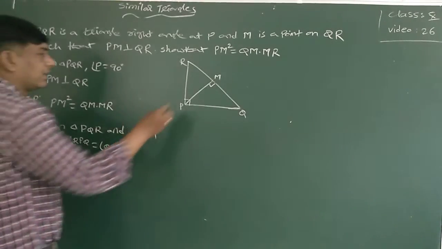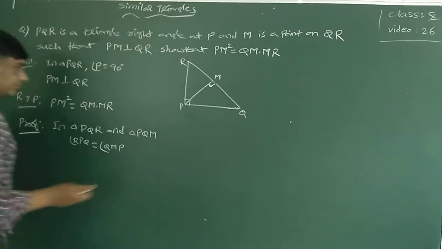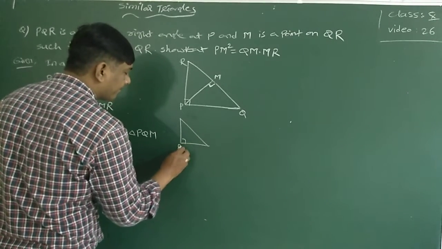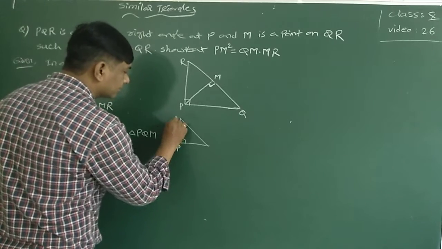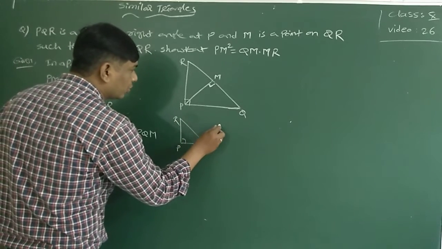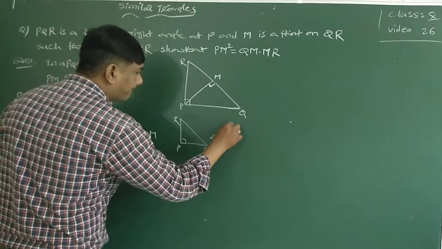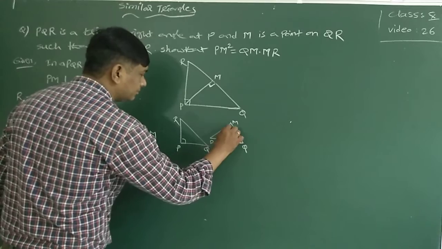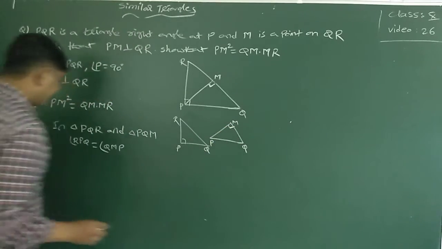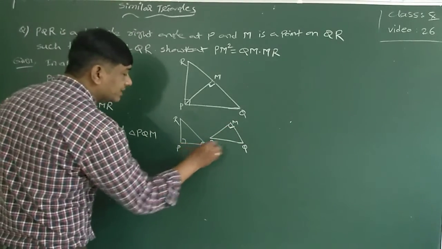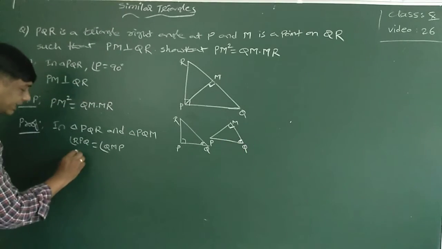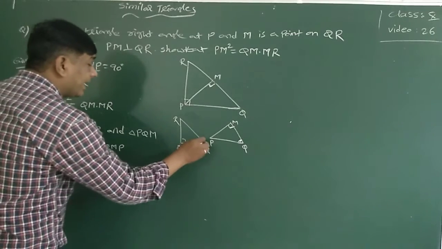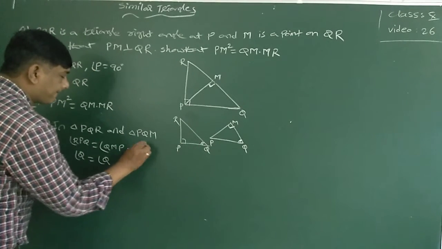Both are right angles. RPQ means this one, and PQM means this one. Right angle, and angle Q is a common angle here. Angle Q is equal to angle Q, by AA similarity.